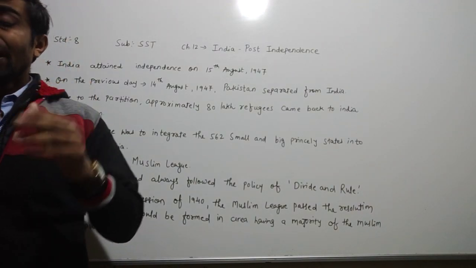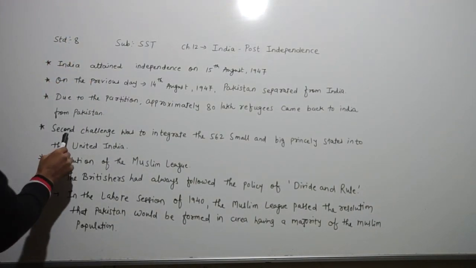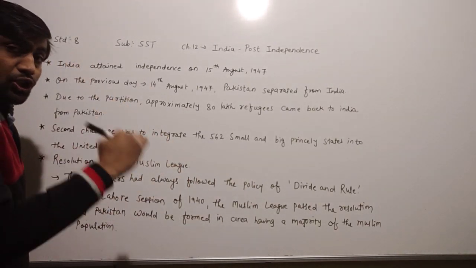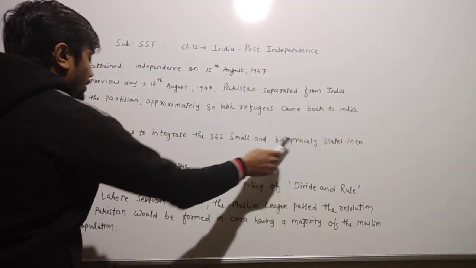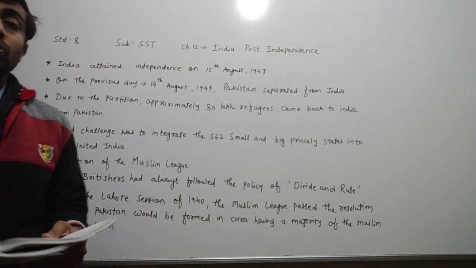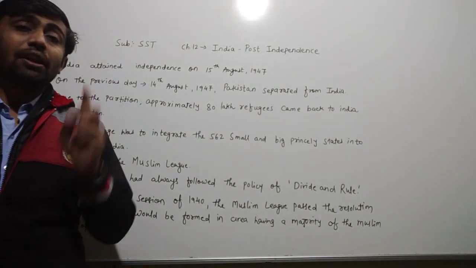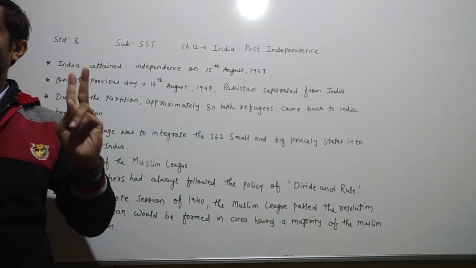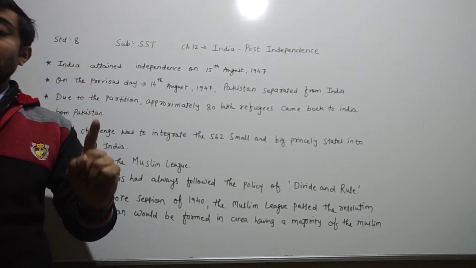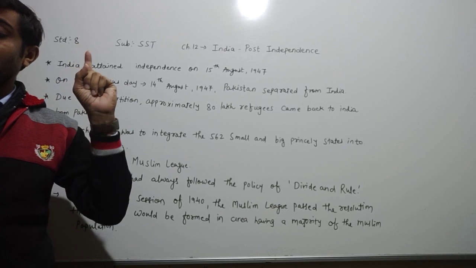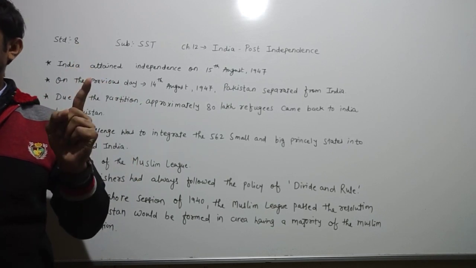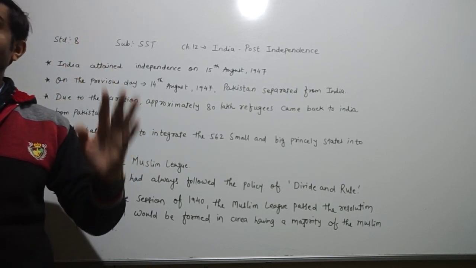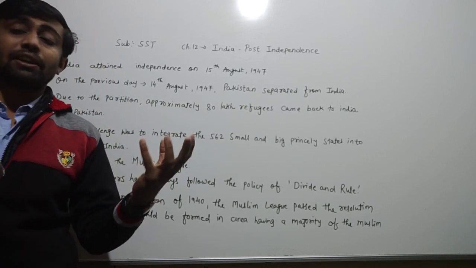So, dear children, after independence India faced two major challenges: one, approximately 80 lakh refugees came back to India from Pakistan, and second, integrating 562 small and big princely states into the United India.